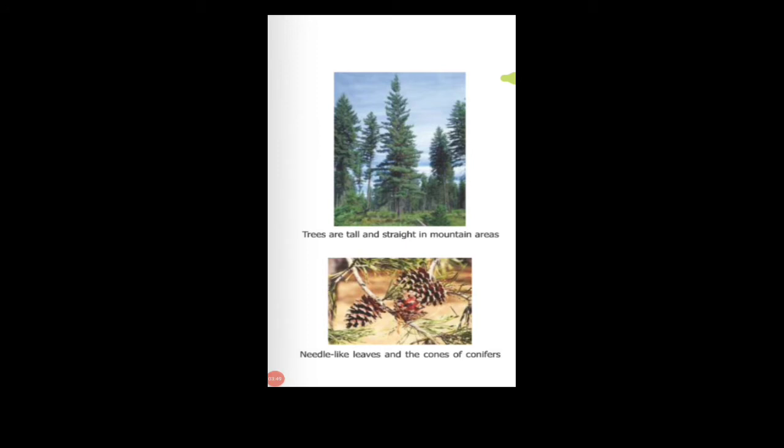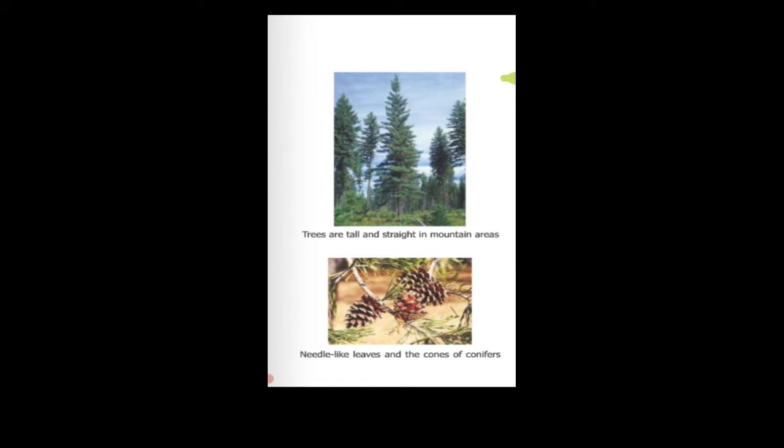Terrestrial means land, and land has forests, mountains, plains and deserts. Terrestrial plants can further be divided into different categories. First of all, we will study the plants that grow in mountain regions. These regions are normally very cold and windy. In some areas, snowfall may take place in the winter season.